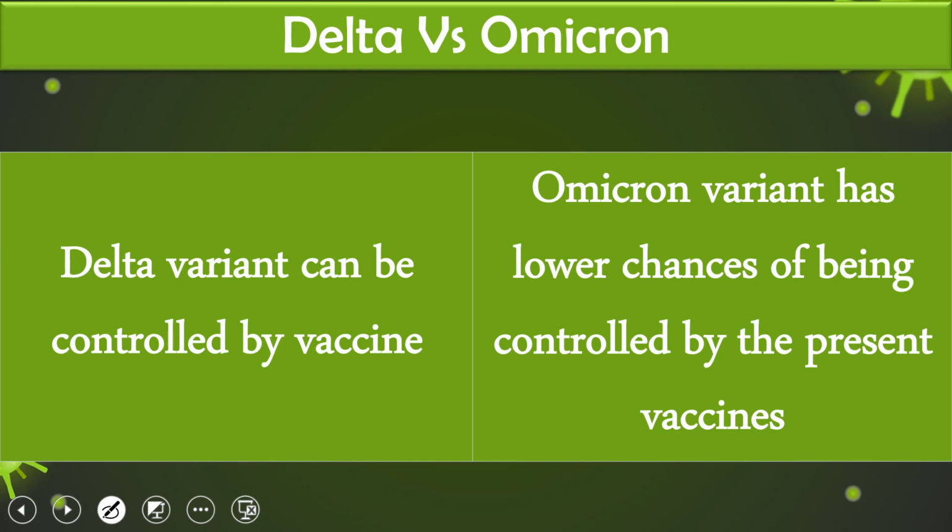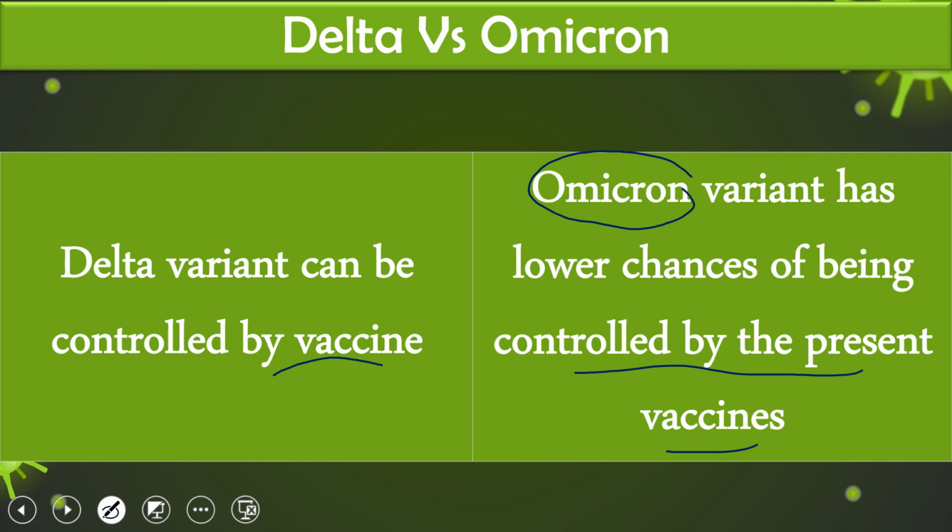Delta variants can be controlled by vaccines. We have many vaccines, more than 10 or 11 vaccines approved by WHO also, and a number of other vaccines are available in the market. This Omicron variant has lower chances of being controlled by the present vaccines, because most of the vaccines available in the market or in the hospitals target the S protein, and the S protein of Omicron is having more than 32 mutations. So that's why these vaccines are less likely to block or work on the Omicron variant.